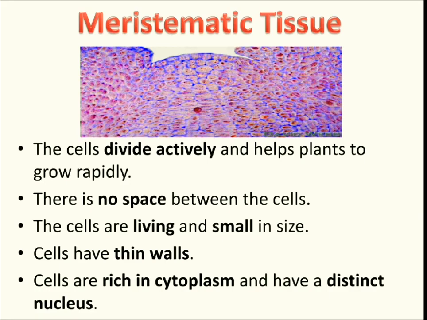So these are rich in cytoplasm and they have a distinct nucleus, because to organize the direction of growth and design the structure of the plant which is continuously growing, it cannot grow randomly, wherever it wants. There is a fixed structure on which it grows. So for maintaining that structure, we need a nucleus, we need a memory to maintain that structure. We have a distinct nucleus, and we have a rich, energetic, nutritious cytoplasm present in them. Okay, I hope this is all clear to you. Now let's move further.